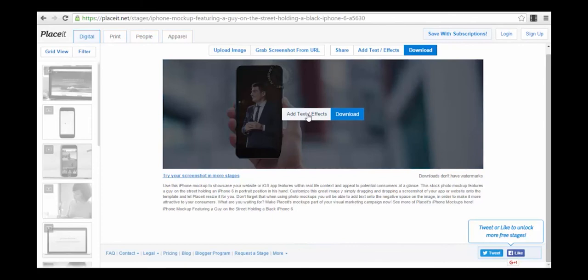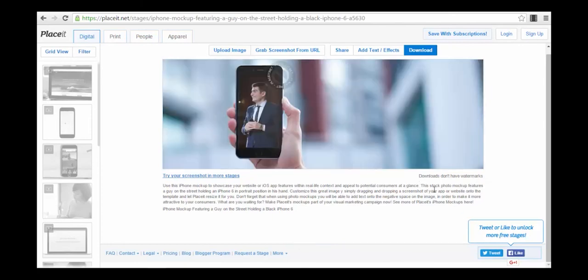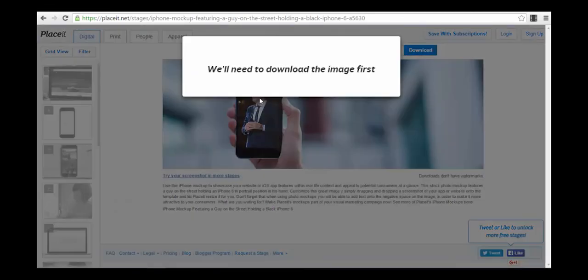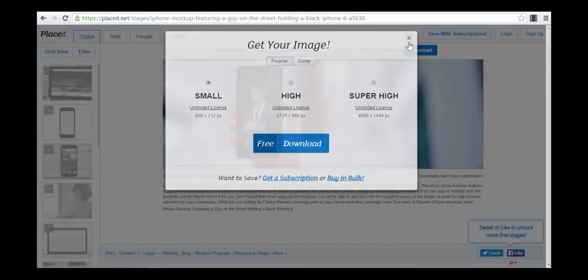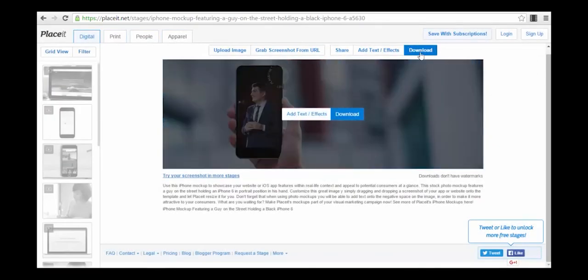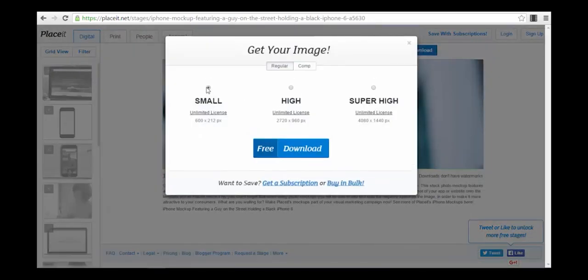As you can see here, you can add text effects and you can download, and you have a small watermark here, but it states very clearly that downloads don't have watermarks. So you can share it already, you can grab a screenshot from a URL, you can add some text and effects. For example, we select the download image, and after that you can add the text, the effects, and so on. And if you click on download, let's see, on the high, no, we just select the small version.